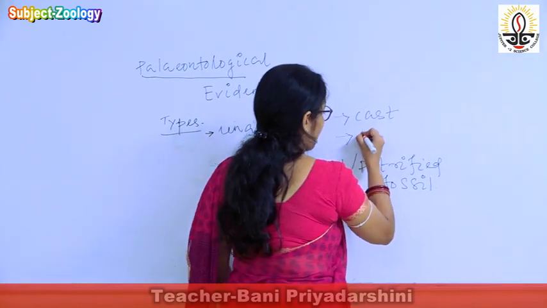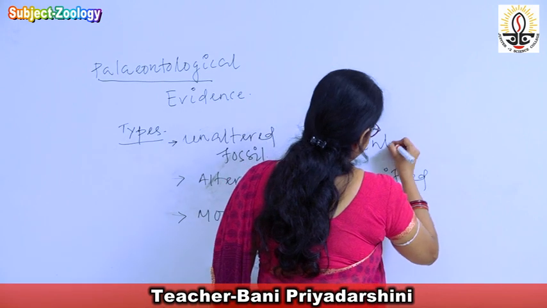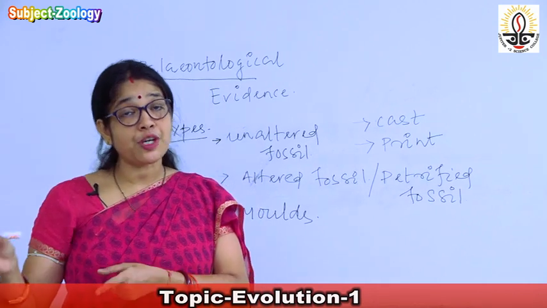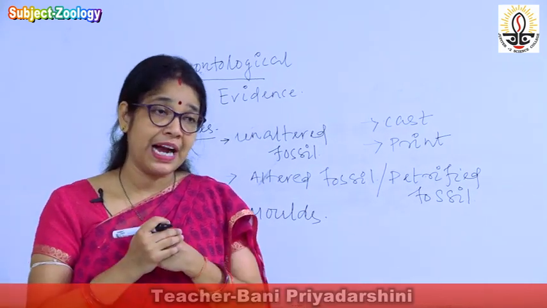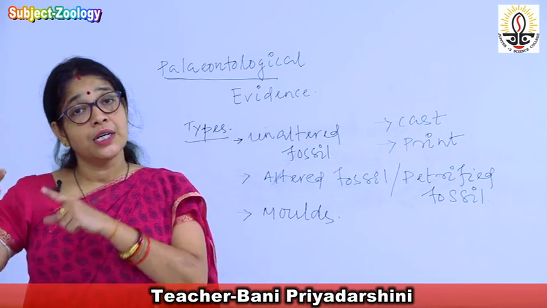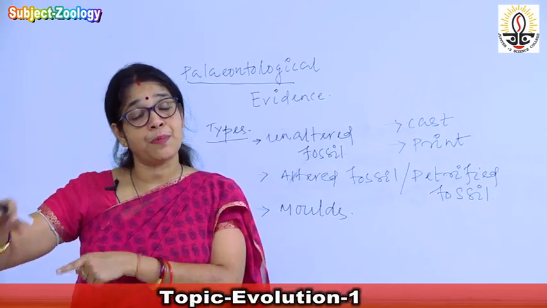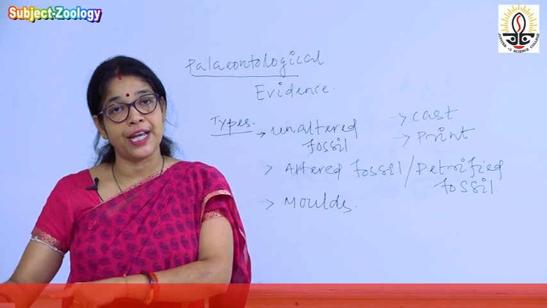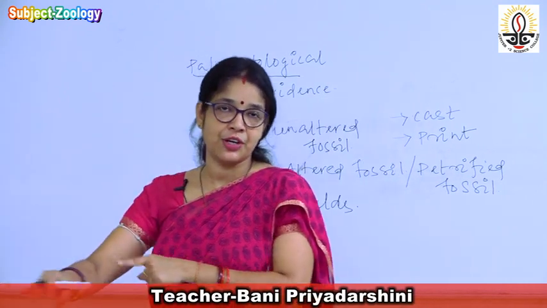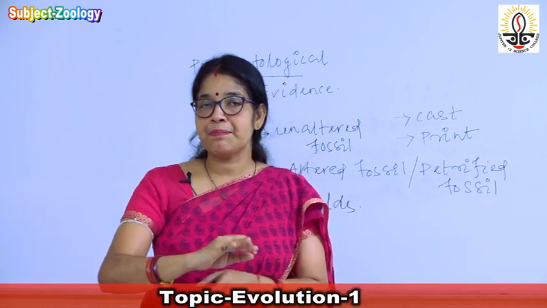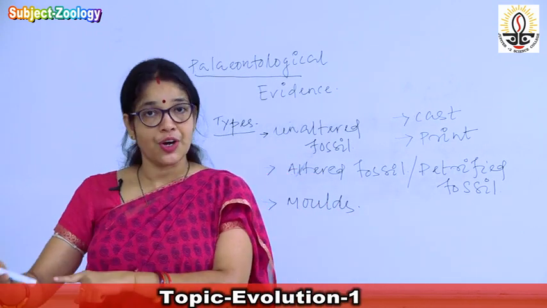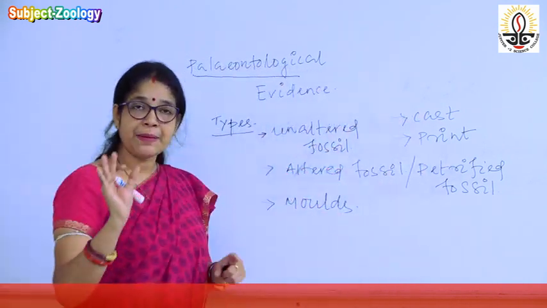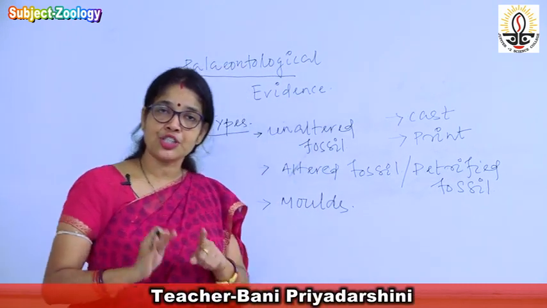And the next type of the fossil is known as print. So what is print? When the wings, the leaves of plants, or any of the soft parts fall on the mud, on the soft soil, and are buried in that soft soil, they leave an impression. The impression of the feathers and the impression of the leaves present on the soft mud is known as print. So that is the type of fossil mainly formed on the soft parts.